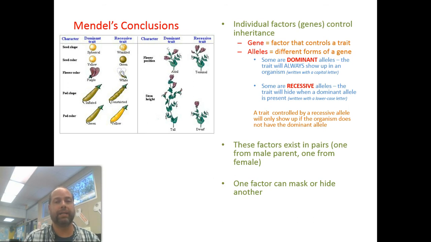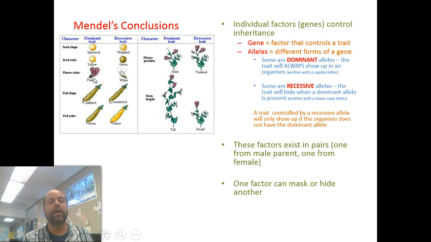It's the exact same thing in plants. Plants don't have butt chins, but they have different seed shapes, wrinkled and spherical. They have different seed colors, flower colors, pod shapes, pod colors, flower positions, and stem height. What Gregory Mendel found out in his experiments is that there was a dominant allele in these pea plants. Through math, which we're going to talk about later, and Mrs. Kim talked about the ratios, he realized that for flower color, the dominant allele was purple.